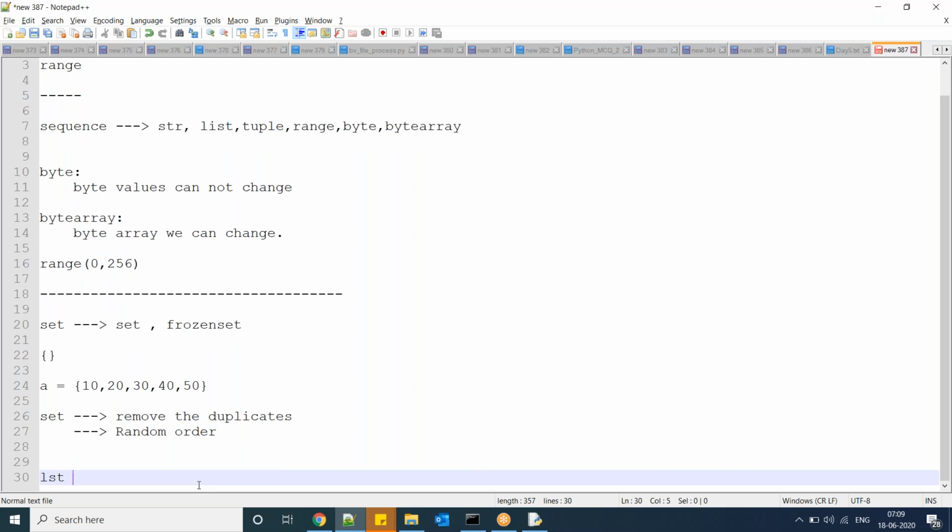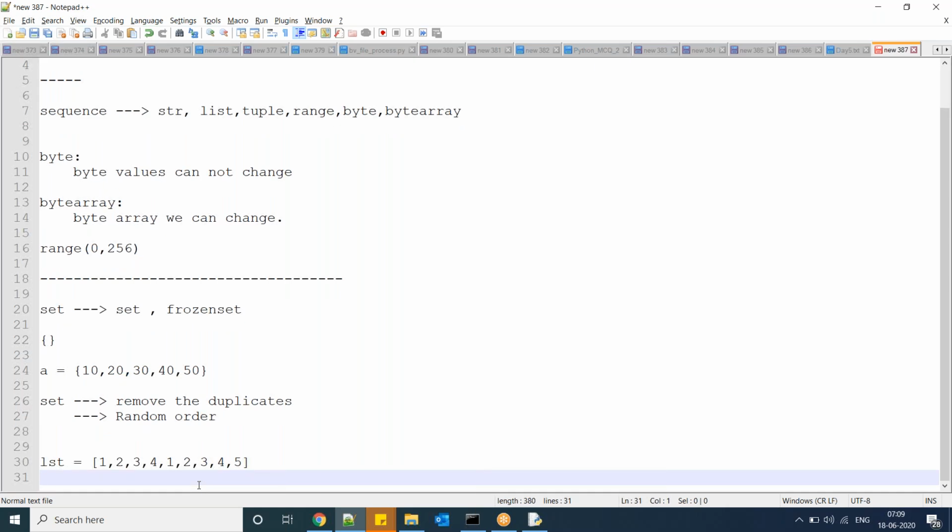For suppose I have a list of 1, 2, 3, 4, 1, 2, 3, 4, 5. Now in this list, I want to remove the duplicates. So this is an interview question. Many interviewers will ask this question. They provide a list of elements, and they want to remove the duplicates.